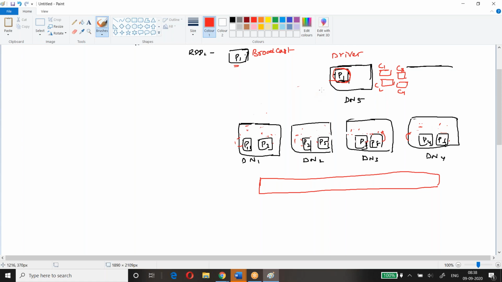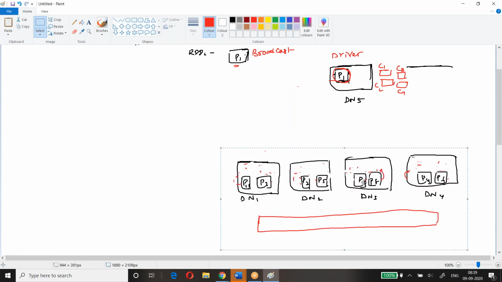Now what will happen is, in the distributed cache, this driver program will distribute the data across the nodes. It will distribute in the way of a torrent protocol, the torrent way. What is the torrent way? Can anyone tell me? I know most of you might have used torrent before, Netflix and all. Everyone used to download movies from the internet. Movies, material, some papers or whatever it is.